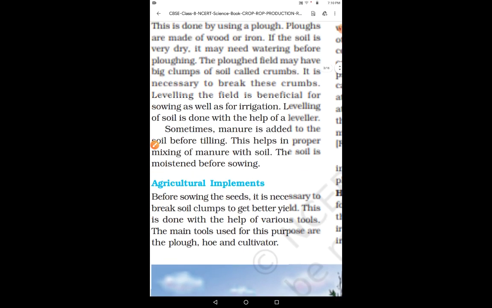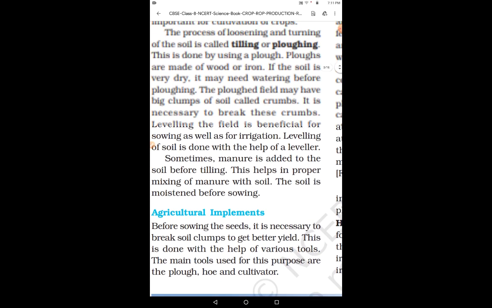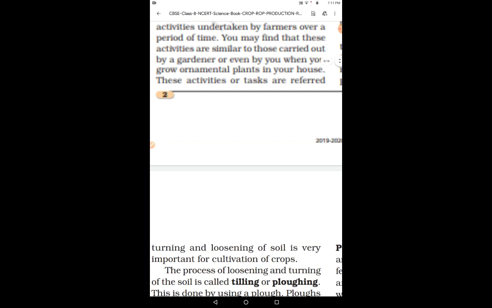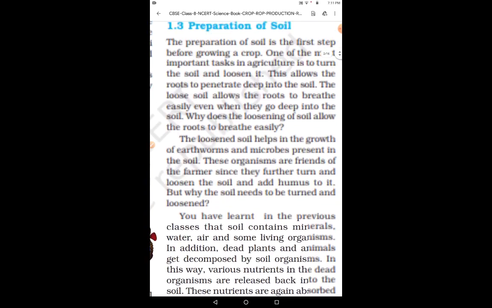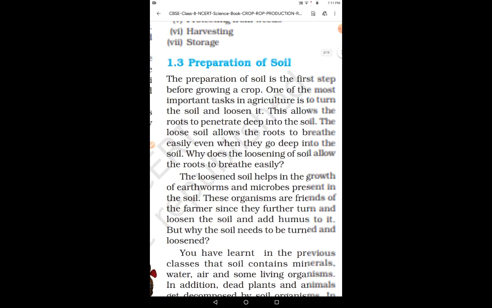I hope that you have understood very properly the preparation of the soil. Let us once again do the recapitulation of what we have learned in the preparation of soil. So preparation of the soil is the first step of the agricultural practice, right? And is one of the most important, right?